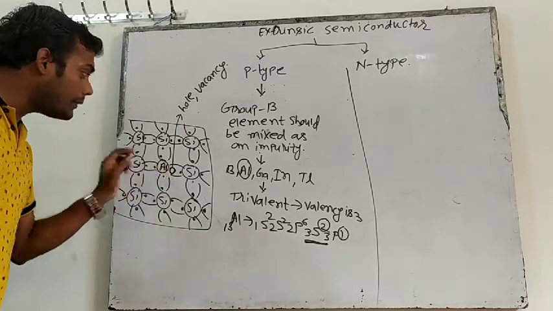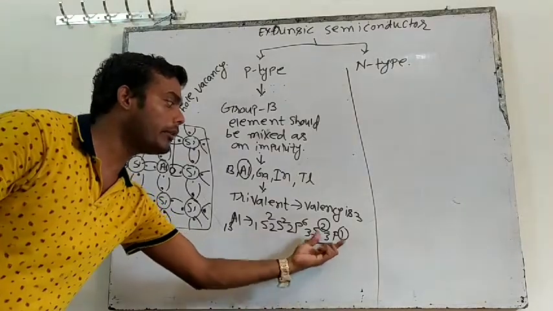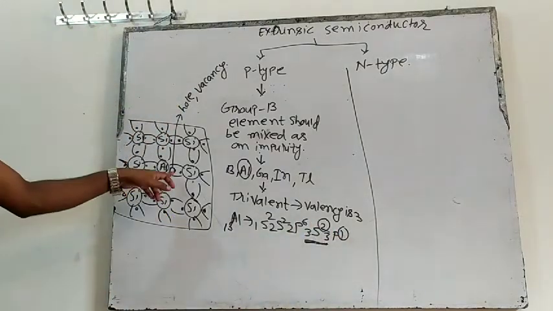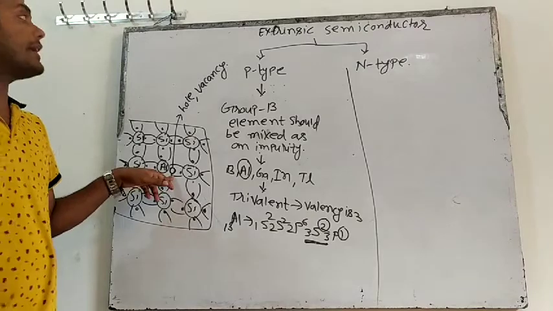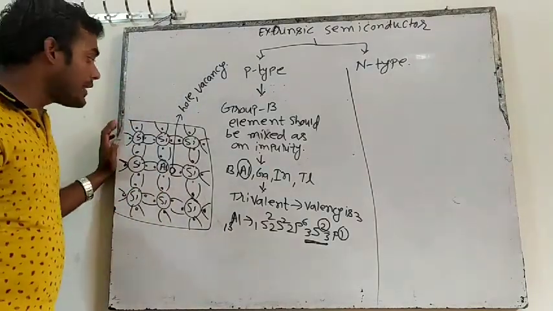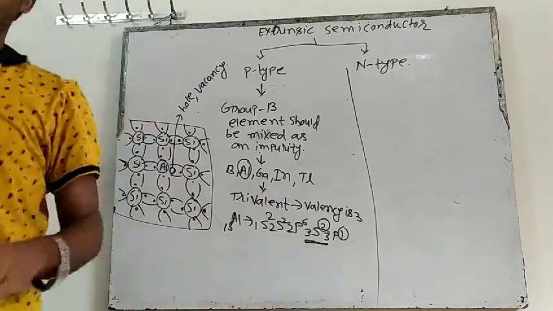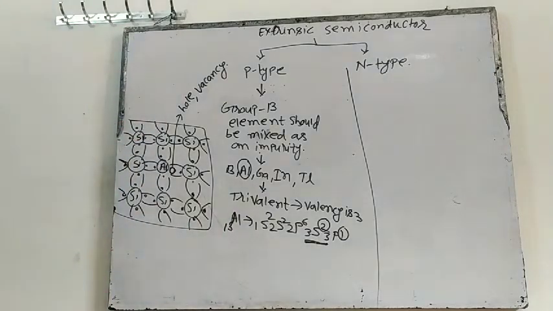And at the fourth place, there is no electron because in the outermost shell of aluminium only 3 electrons are there. So here will be a hole or a vacancy. Hole is also known as vacancy. That means, can you say that I have gifted a hole in this?